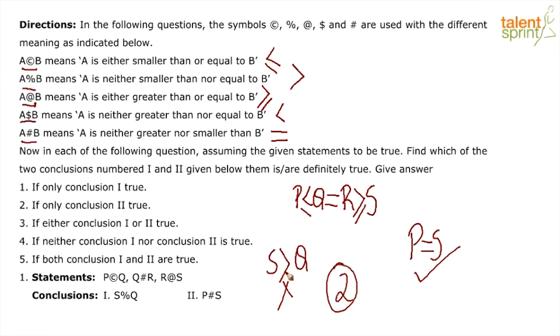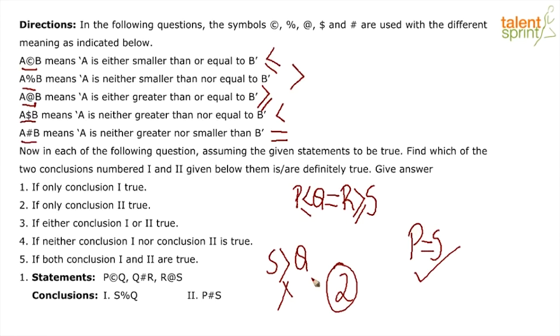Look at the first conclusion. First conclusion is S percentage Q, which means that S is actually greater than Q, which is a big discrepancy from what has been given to us here, because we know that S is actually smaller than Q and R both. Therefore, this will not hold.